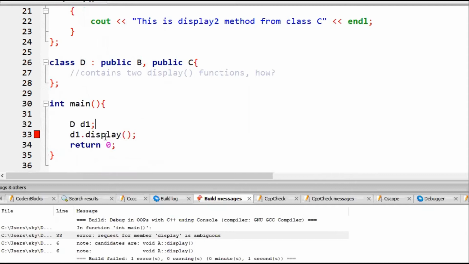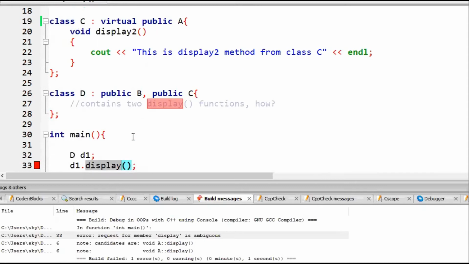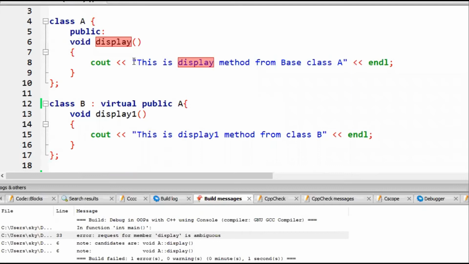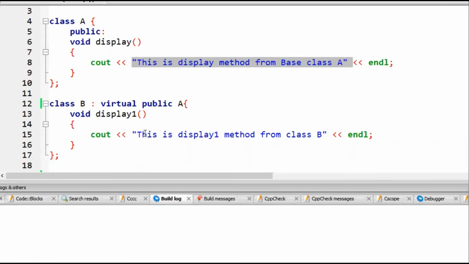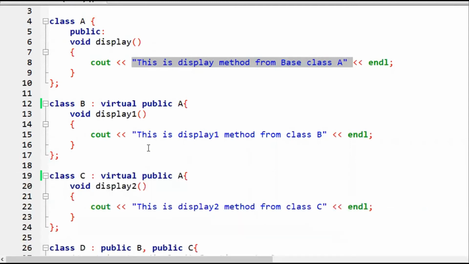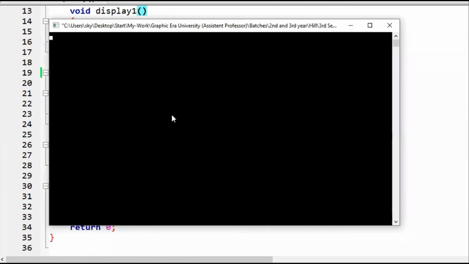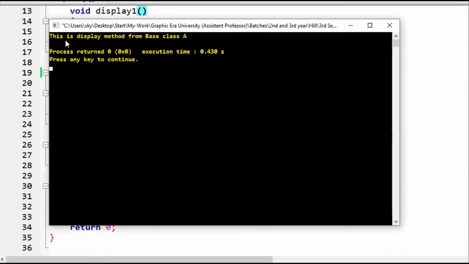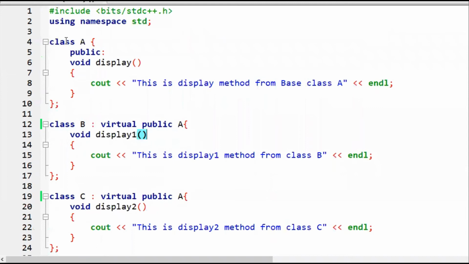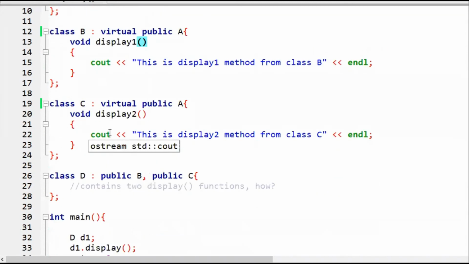In that case, if this is the solution, then this message would be printed at the console: this display method from base class A. So let me execute it. Just wait, there is no error so far. The method is printing, this is display method from base class A, right? So we know if we use the virtual keyword, this problem has been resolved.